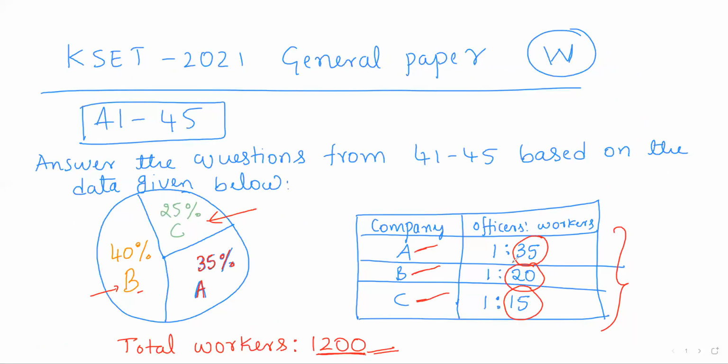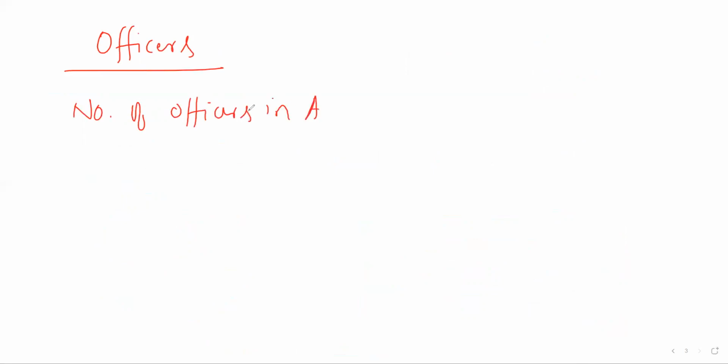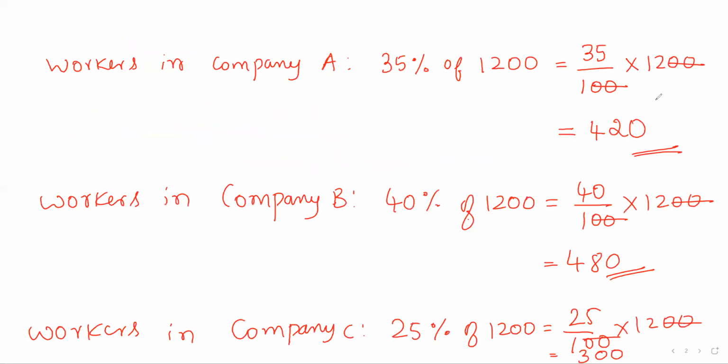In company A, for every group of 35 workers, there is one officer. So, number of officers in A: workers are 420 in number, and we got it as 35 into 12.